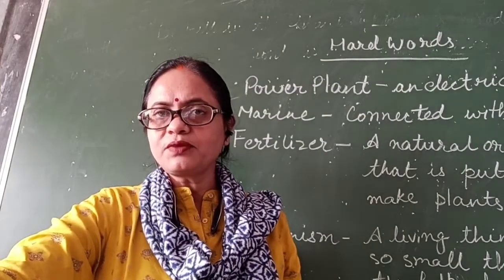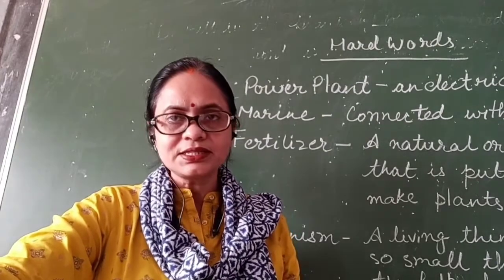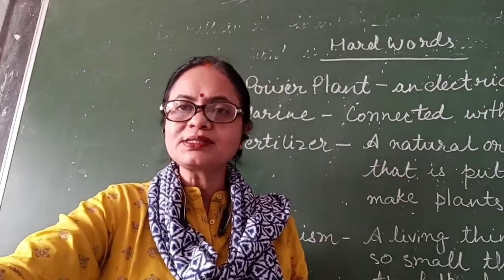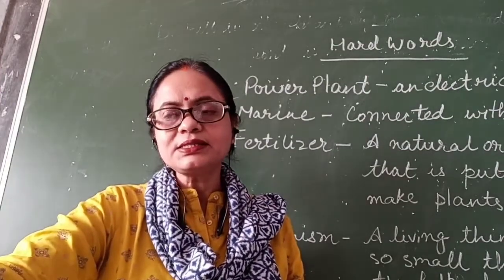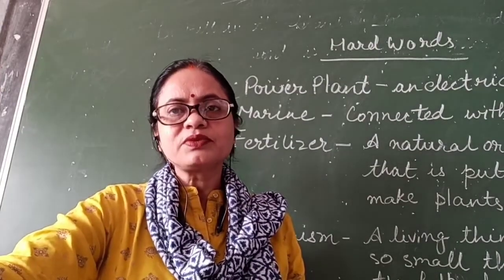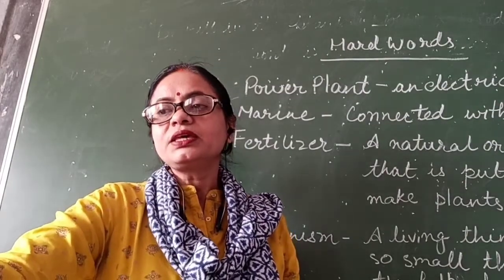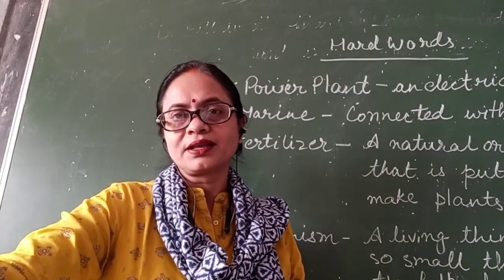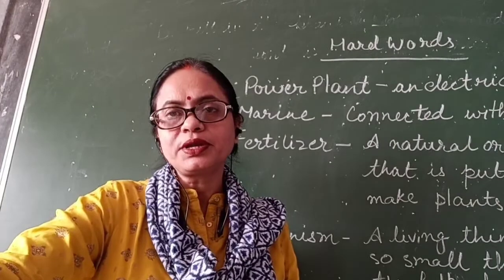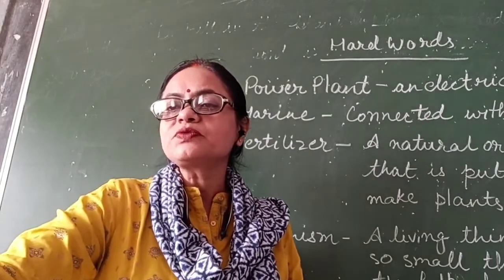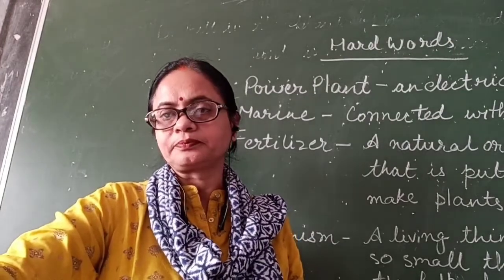So what is polluted water? Water containing impurities. Which impurities? I have just explained to you. Impurities like dust particles, smoke particles, then some harmful gases, then some germs which get mixed with the rainwater, then water becomes impure. So here we are talking about polluted water. Water containing impurities is called polluted water, and the process which makes water impure results in pollution of water.